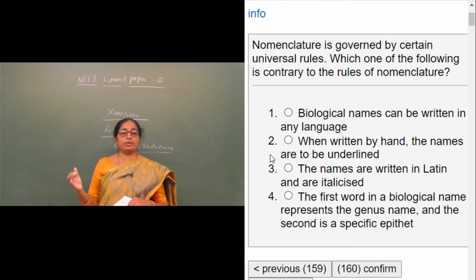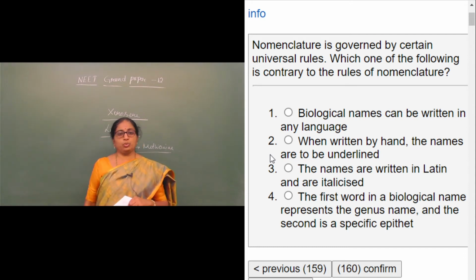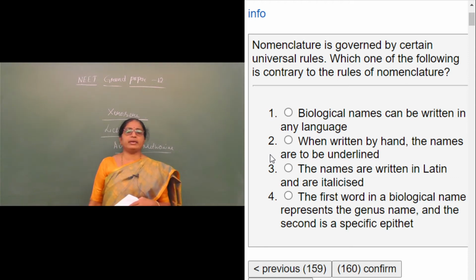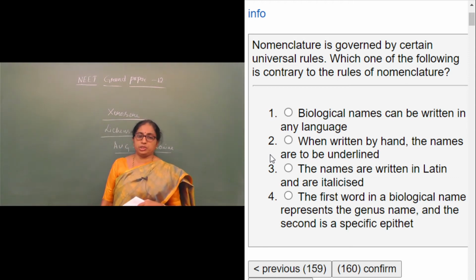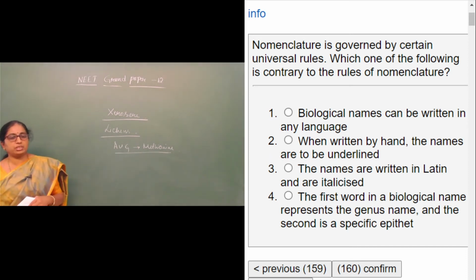Which one of the following is contrary to the rules of nomenclature? Contrary means the one which is opposite to, against the rules given at the international level, is the question. So, biological names can be written in any language. I think this itself is the one which is against the universal rule.